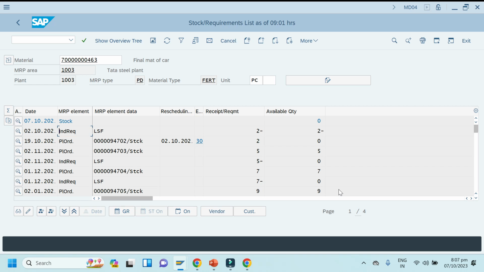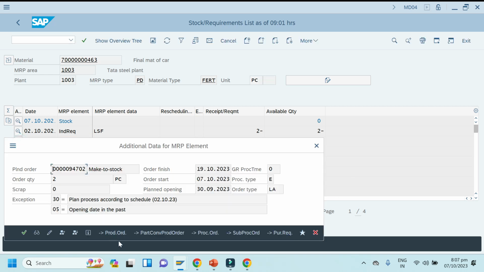Independent requirement quantity, and convert this planned order by clicking